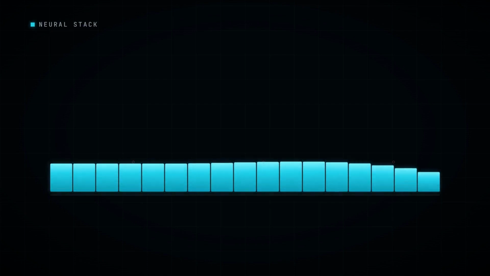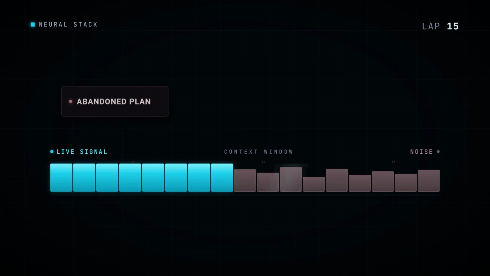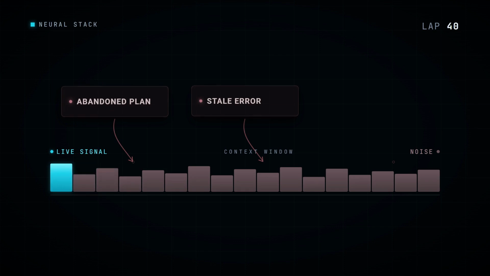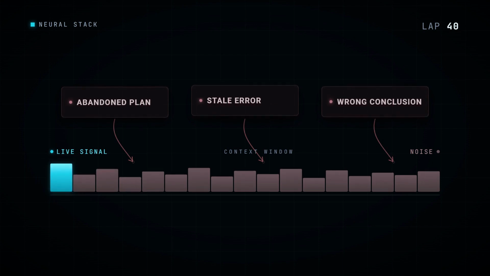And here's why all that accumulation isn't just clutter, it's steering. To a language model, everything in the context window is signal. It doesn't tag old content as expired. That plan from lap 9 you abandoned, still in there, still reading like intent. The error message from a version of the file that doesn't even exist anymore, still in there, still reading like a live problem. The agent's own confident but wrong analysis from lap 15, still in there, and now it's evidence the agent cites to itself.